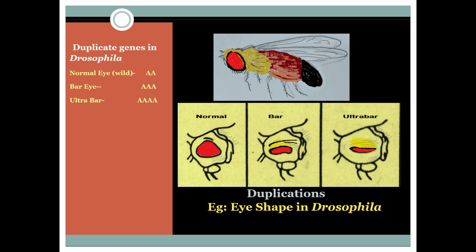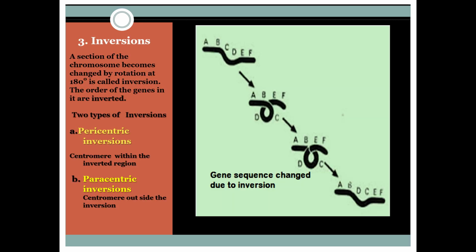The third one is inversions. Inversions arise by the formation of a loop on a chromosome. Break may occur at the point of inversion of the loop. Reunion of broken ends takes place in a new combination of genes, as you can observe in the picture as A, B, D, C, E, F. You can observe in the picture. There are two types of inversions depending upon the position of the centromere, pericentric inversions and paracentric inversions.